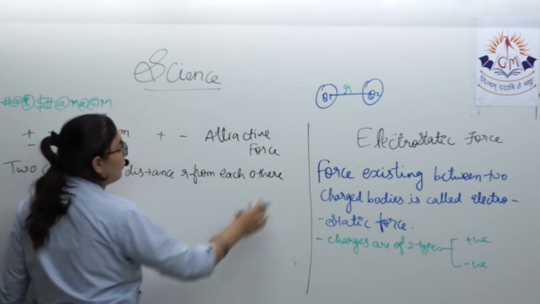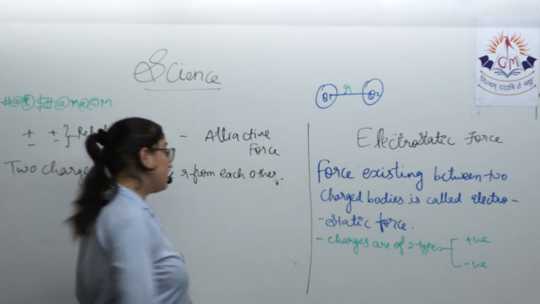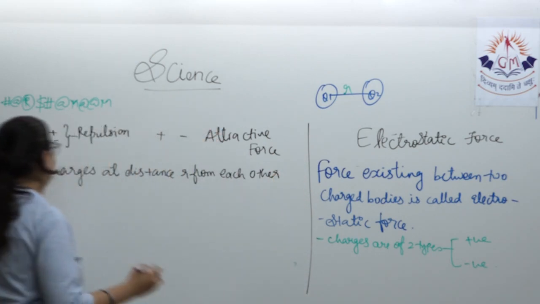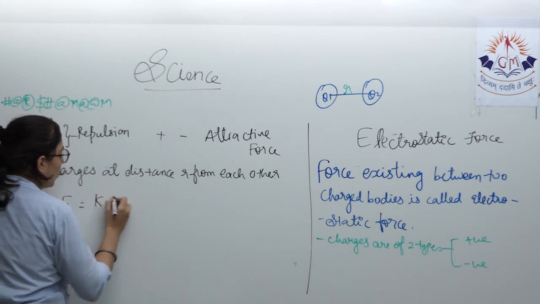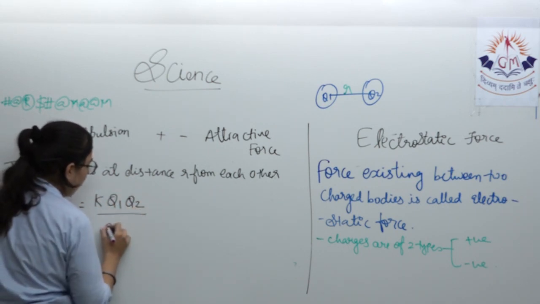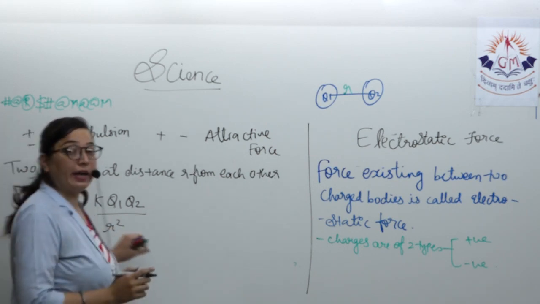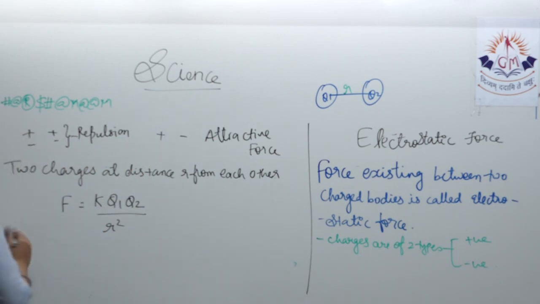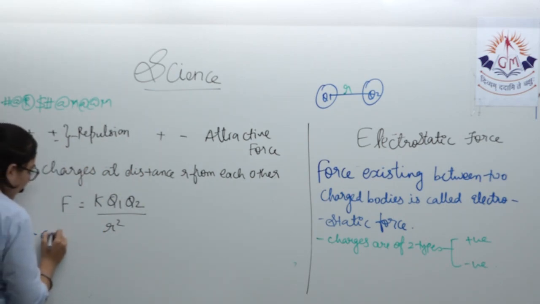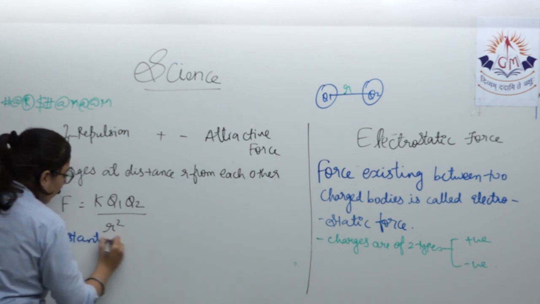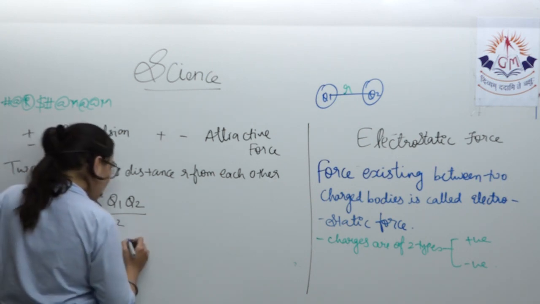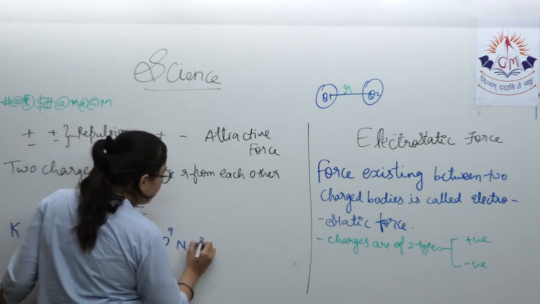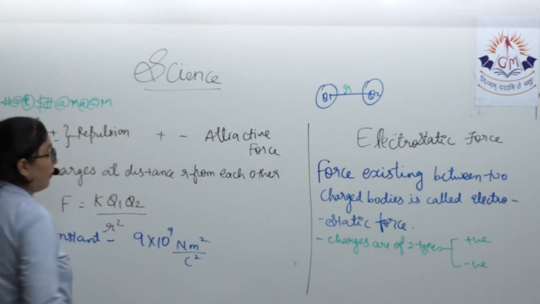Then there is some kind of force existing between them. Which force is that? It is electrostatic force, and its formula is given like this: F is equal to K Q1 Q2 upon R square, where K is the electrostatic force of attraction constant. K is a constant term which has a fixed value of 9 into 10 raised to 9 Newton meter square per Coulomb square, because the SI unit